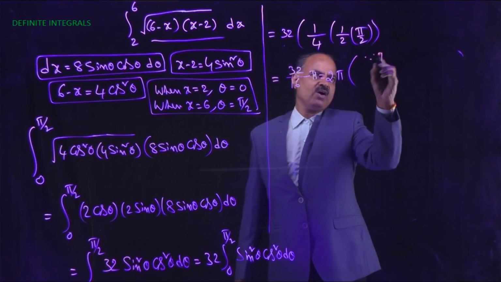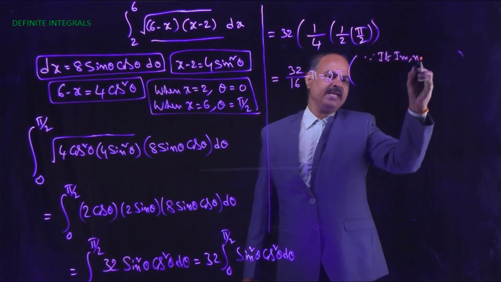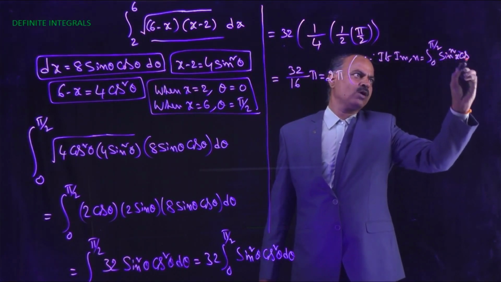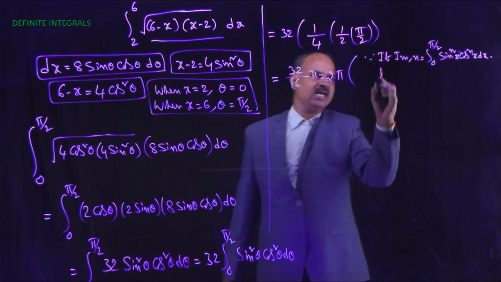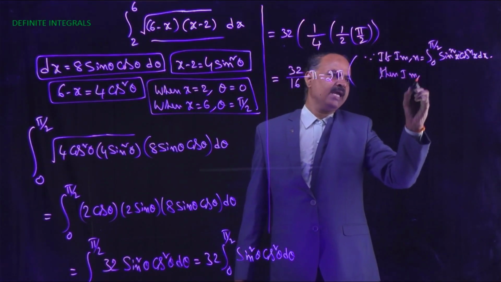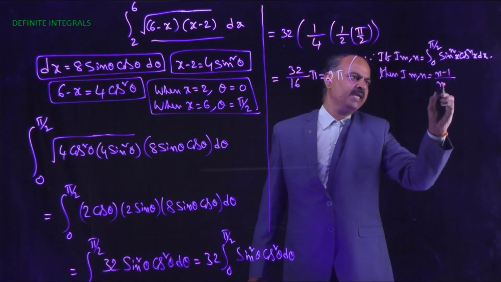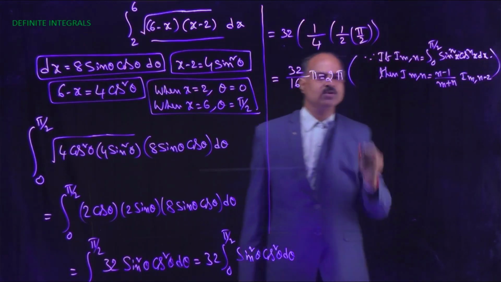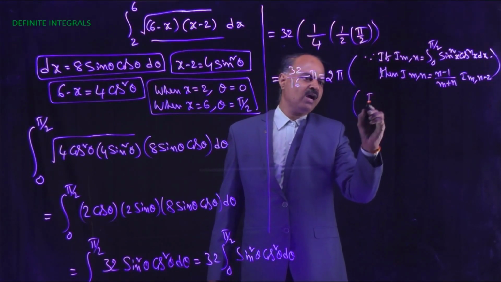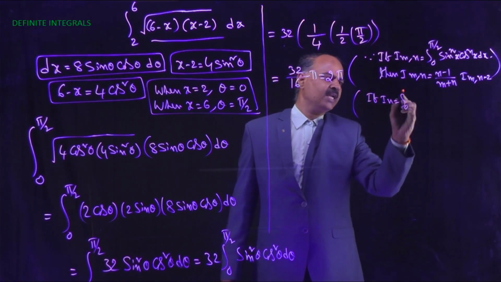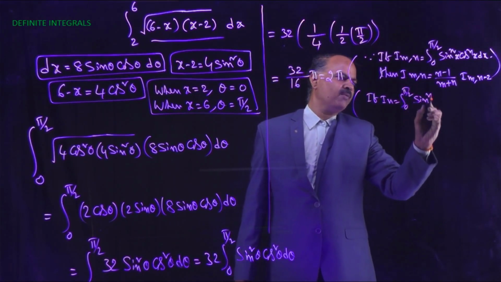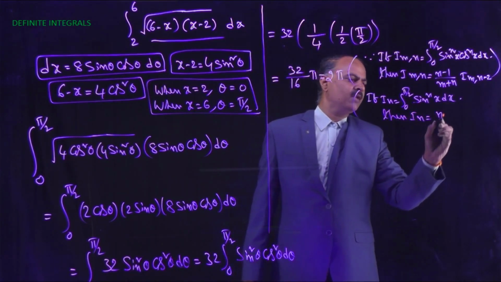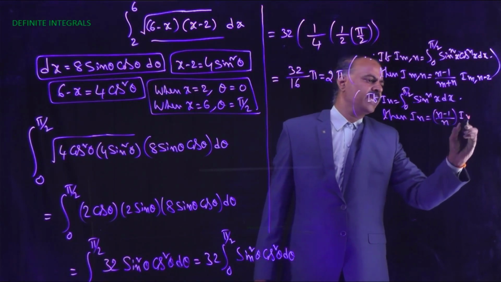Since if I m comma n equal to integral 0 to pi by 2 sin to the power m x cos to the power n x dx, then I m comma n equal to n minus 1 by m plus n, I m comma n minus 2, and if I n equal to integral 0 to pi by 2 sin to the power n x dx, then I n equal to n minus 1 by n, I n minus 2.